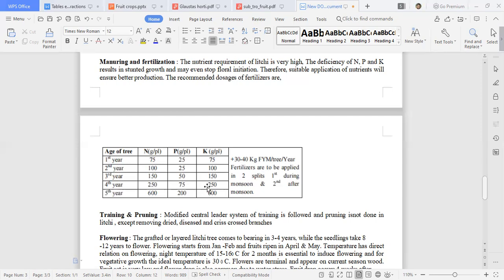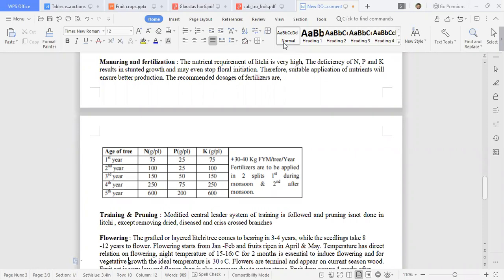Coming to training and pruning, these aspects are very important. Training will be given during the initial years in order to make a proper framework and maintain proper height. For that, training operations are very important for the initial structure, framework and height of this plant.